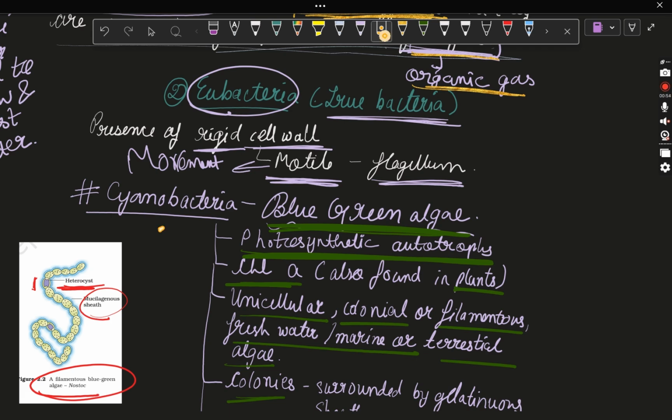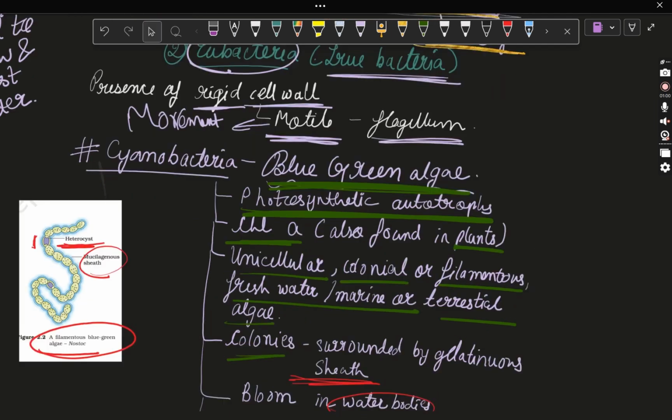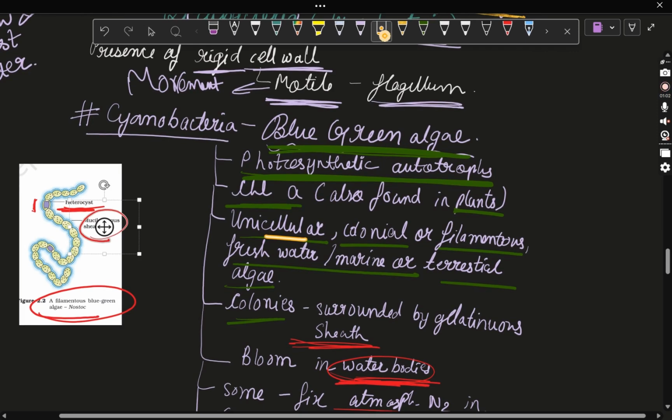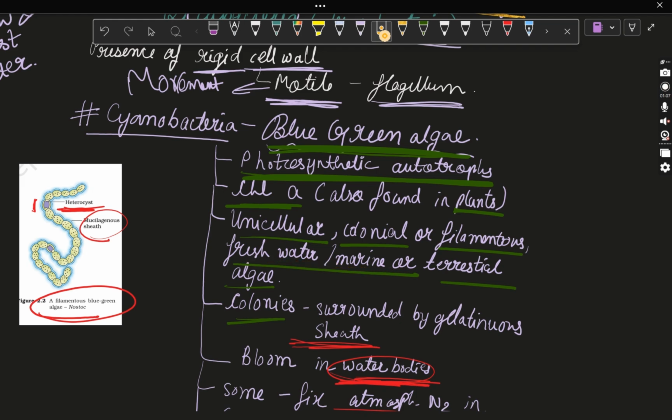But this cyanobacteria also has chlorophyll A, which does the photosynthesis, and that's why they are photosynthetic autotrophs. Next, they are unicellular, colonial, or filamentous. They are found in freshwater, marine and terrestrial habitats. Means woh unicellular hote hain, woh colony mein rehte hain ya filaments mein rehte hain aur freshwater aur saari jagah pe available hote hain.